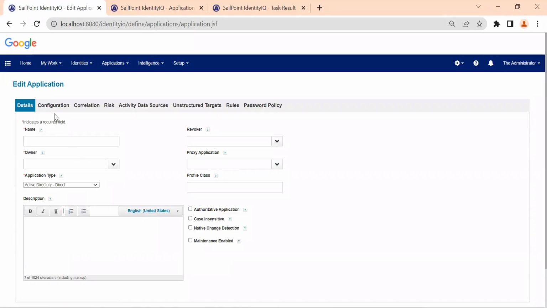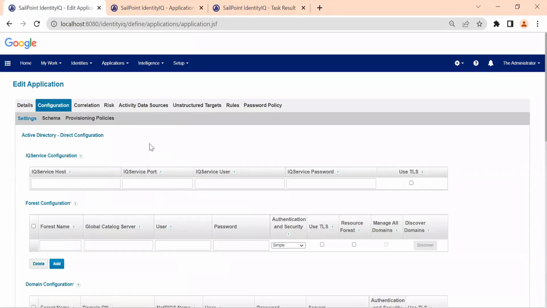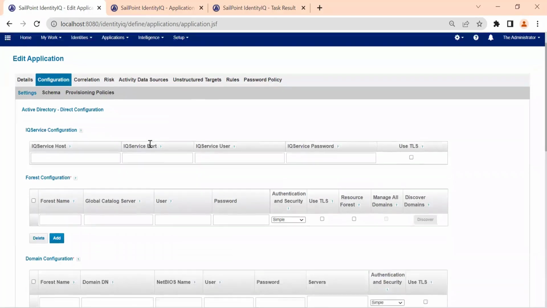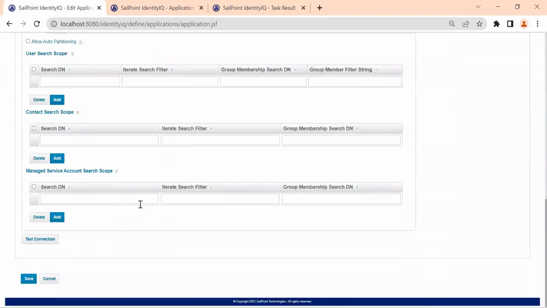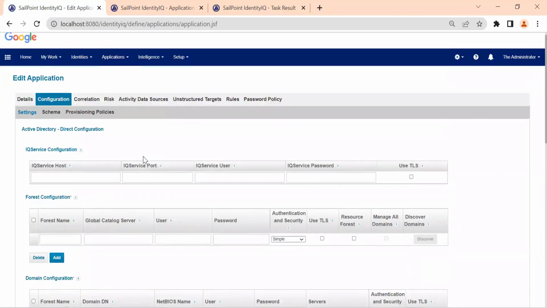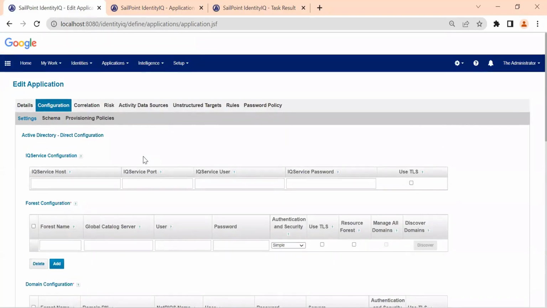If you use any standard application here, SailPoint has already added all the code in the backend. You don't need to write any code. You just have to provide the configuration, your connection parameters. That's it, everything. The code is already added in the SailPoint library.